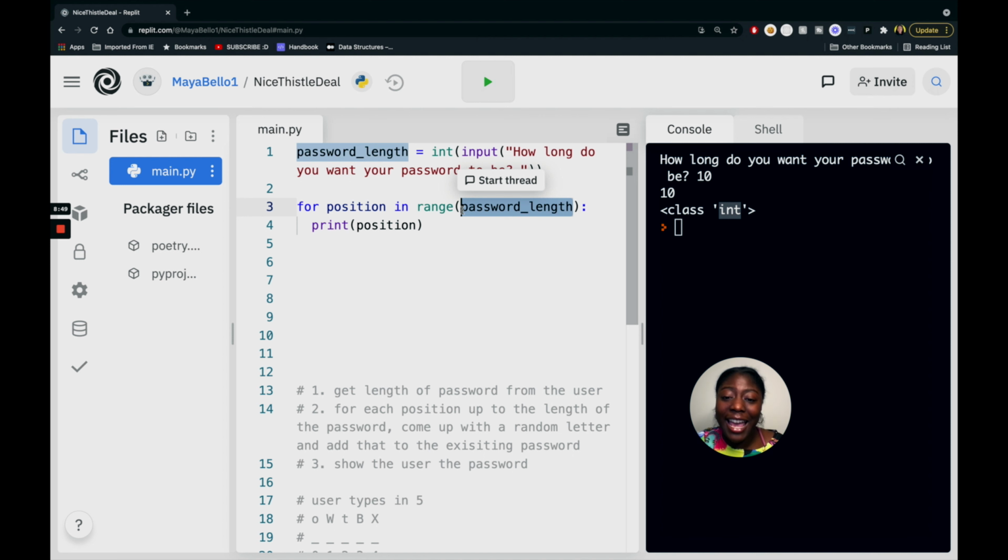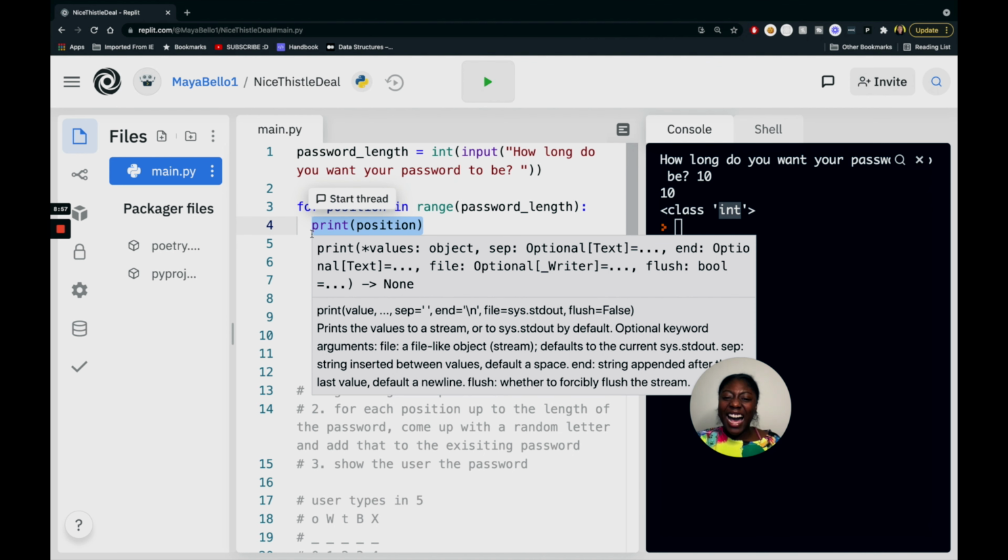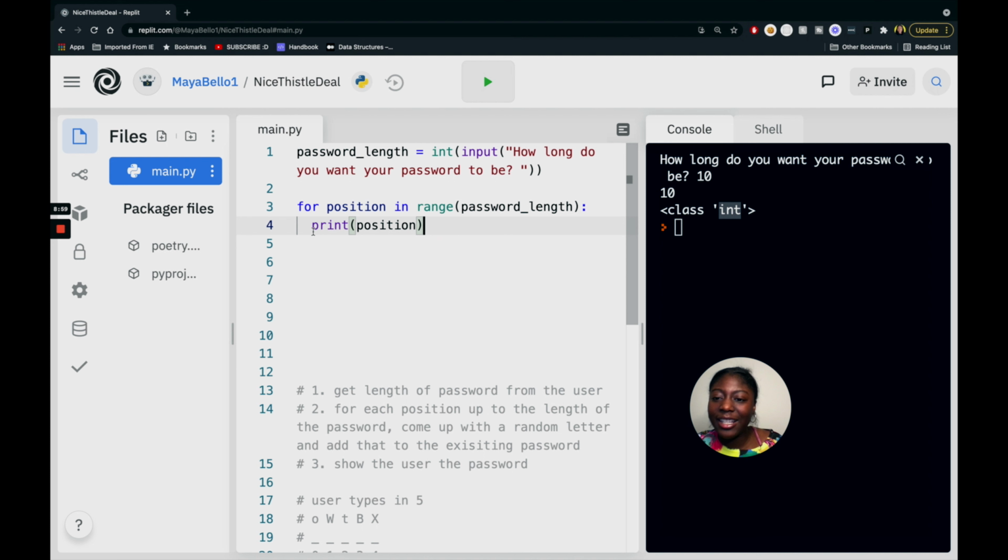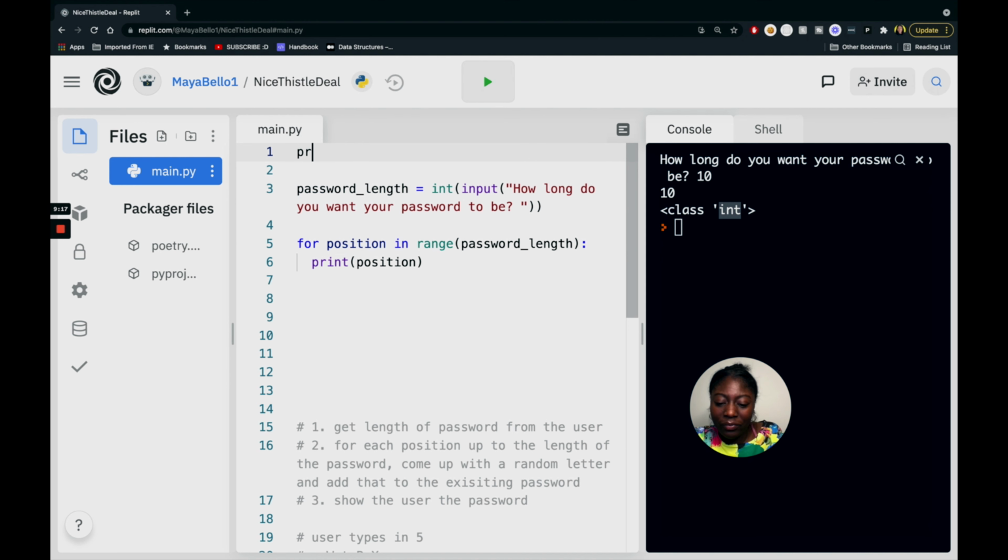So if they typed in 10, we're saying from 0 to 10, what I want to do is whatever is inside this for loop. And you can tell what's inside the for loop because I indented. I just did a quick little tab, and everything that's inside this for loop is what we're going to do for each position. And if you feel like what I said was kind of confusing, don't be afraid to play around with your code. For example, let's print out range of password length. But you see how that's red?